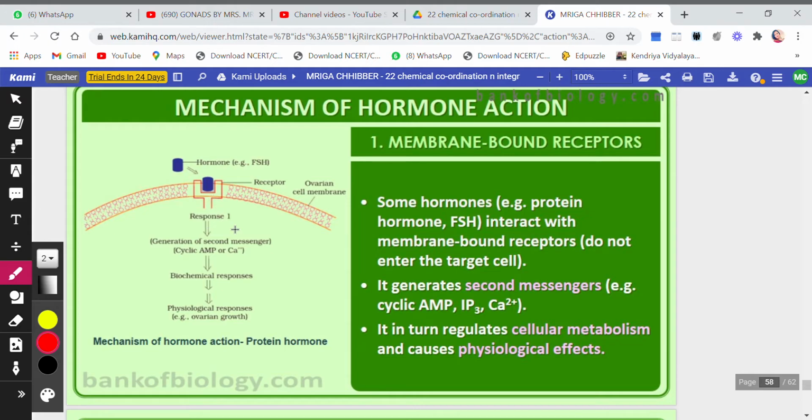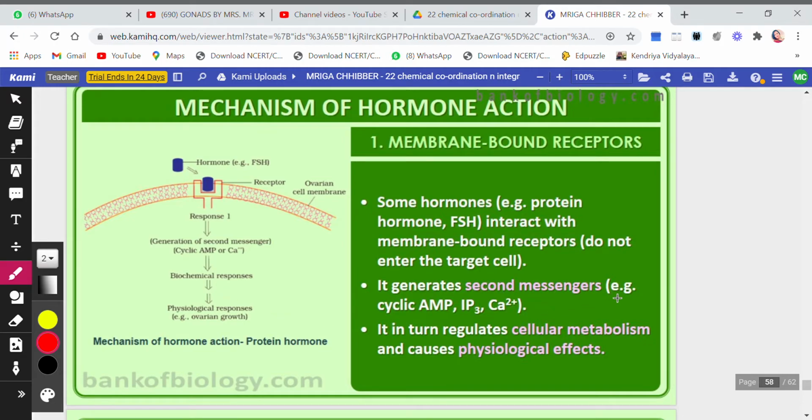See, the first response, then generation of second messenger. In a way you can say that a relay race is going on, meaning the person is passing on the stick to the second person. He himself is standing there, but passed the stick, so the second messenger took it forward, then the second messenger passes it on to the third messenger, and the hormone stays right where it is.